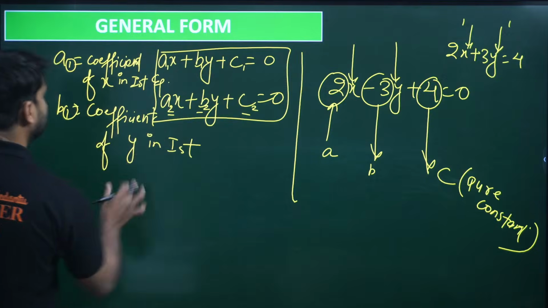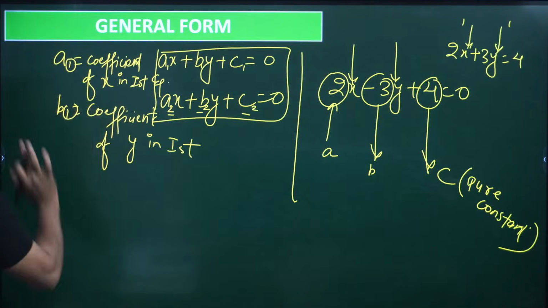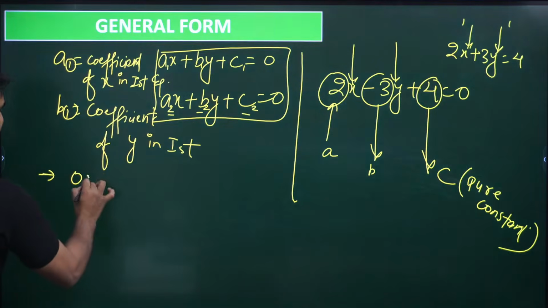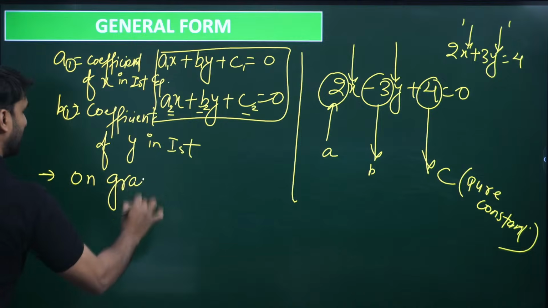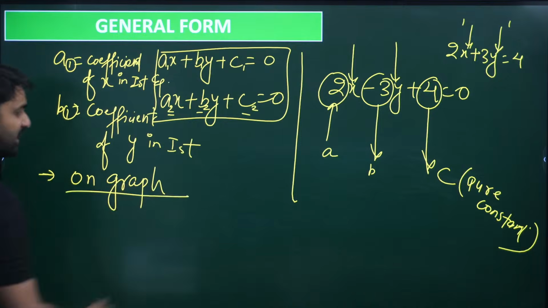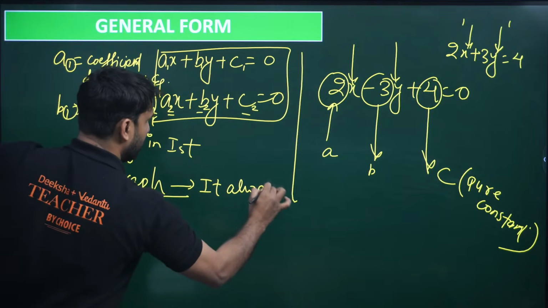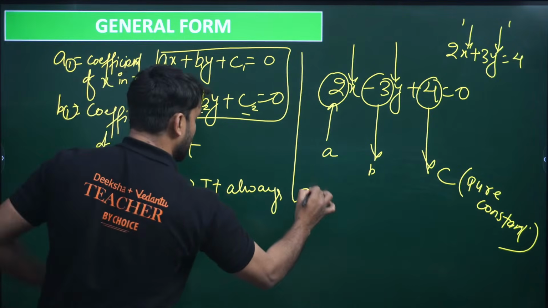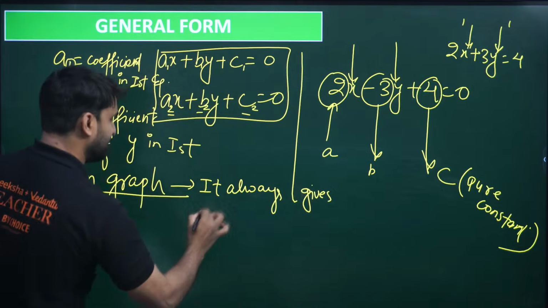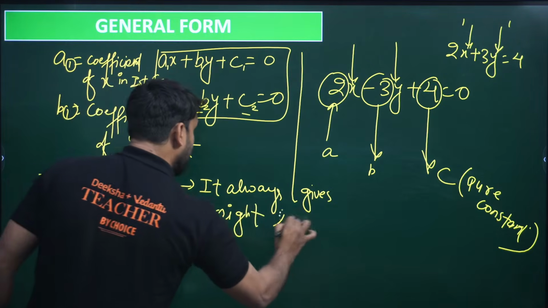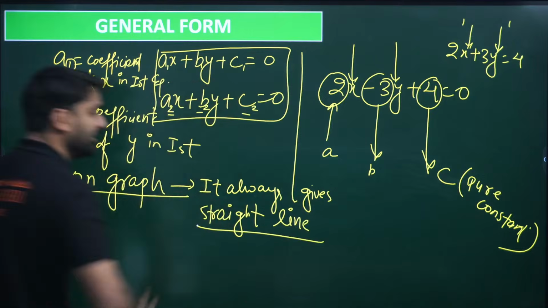Now, my dear, listen. We are talking about linear equations. When you draw the graph of a linear equation, it always gives a straight line. Why a straight line, my dear champions? Because the highest power is 1.